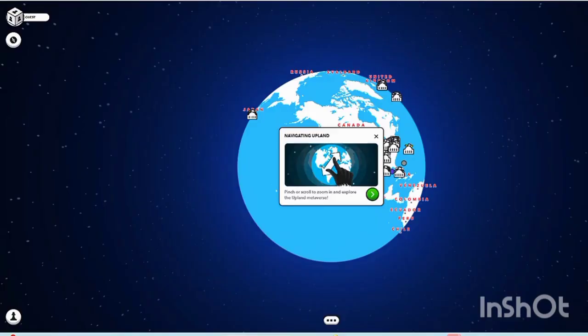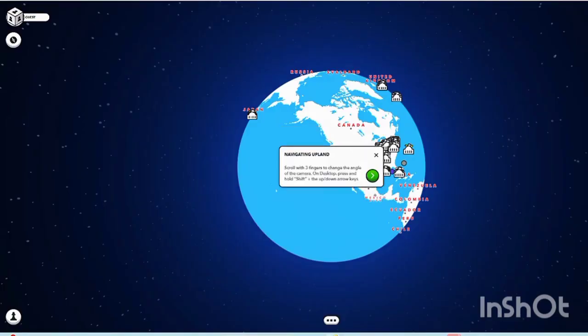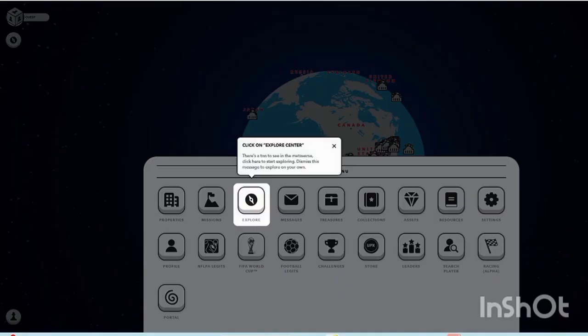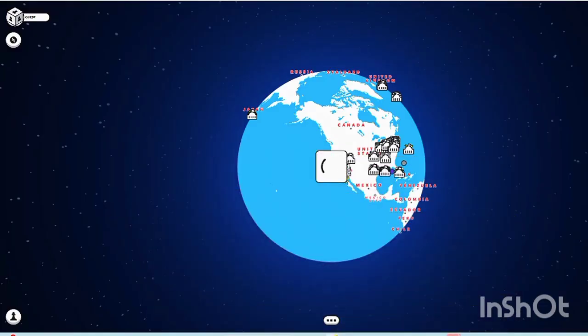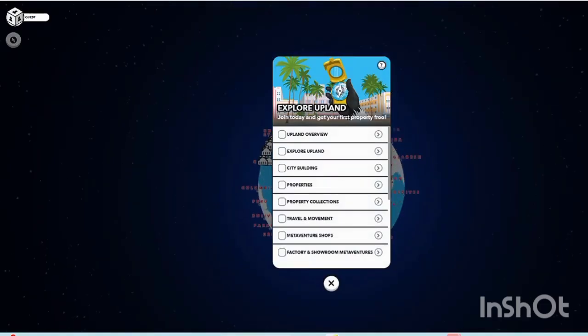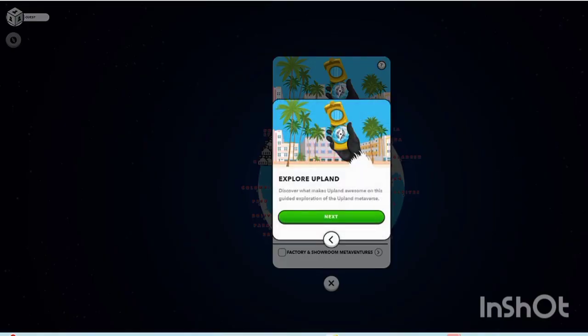Here you can check navigating Upland, how it works. You can click on this option, tutorials. There are also properties, exploring option, messages, assets, and many other options. You can even get exploring how it works. You can click on it. There is a complete option for you.